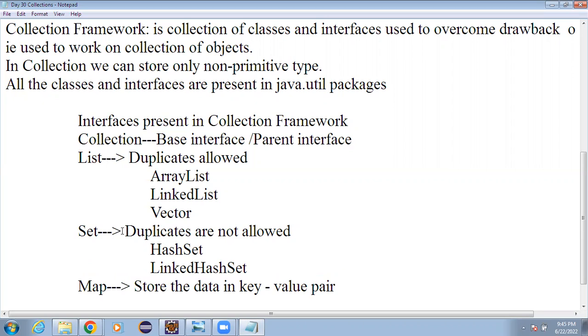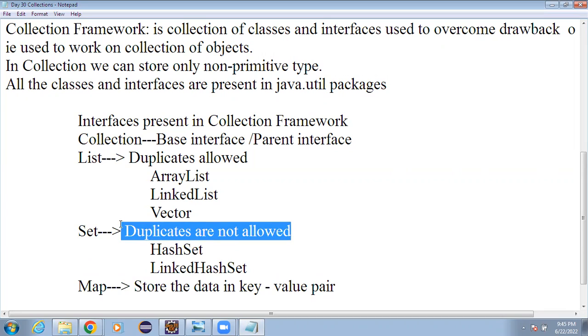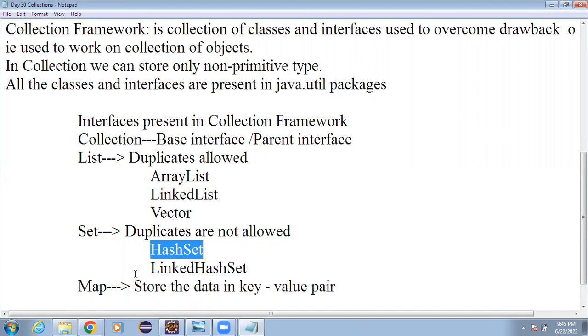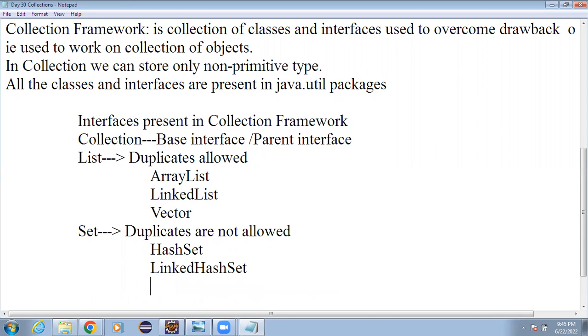That means whenever you have to go for unique elements, that is, you don't have to store duplicate elements, in that case you can go for the HashSet or the LinkedHashSet, or there is another one too, the TreeSet.